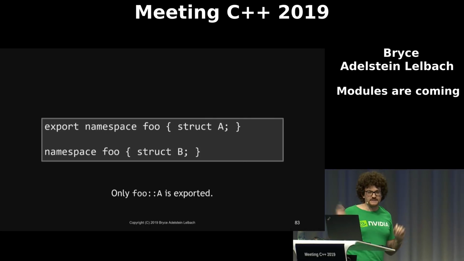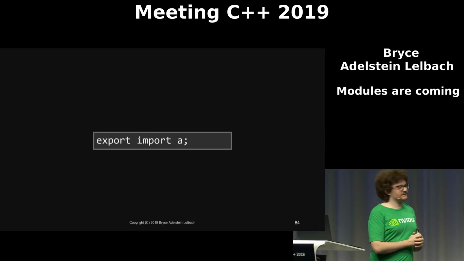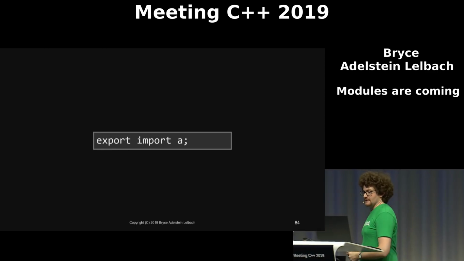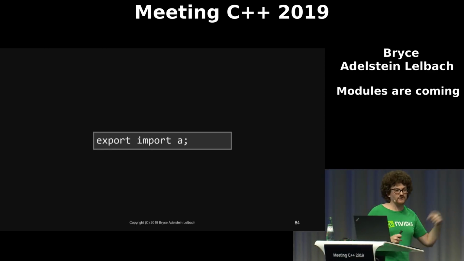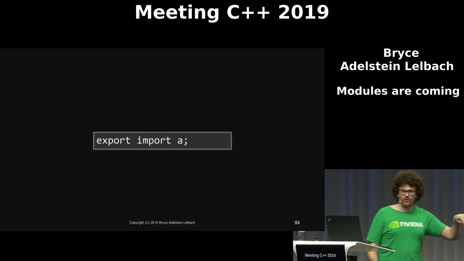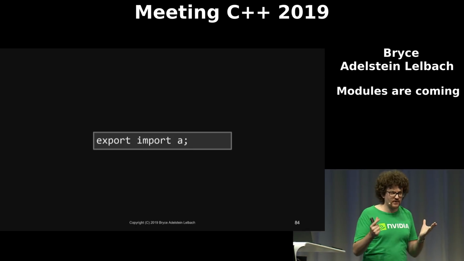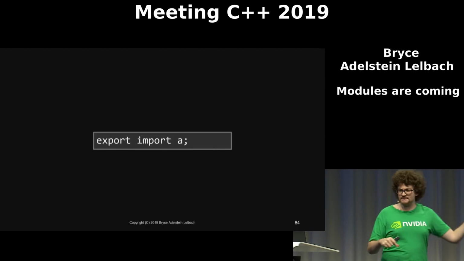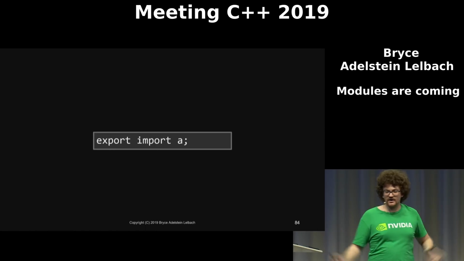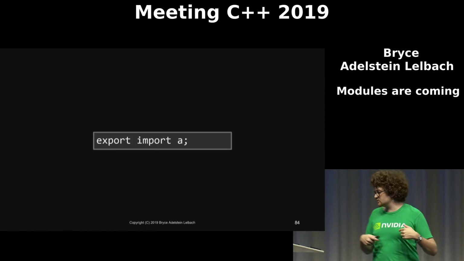And of course, because this is C++, we have this lovely syntax, export import, which is called re-exporting, and it's actually quite useful. So what export import says is, I want to import this thing, and then I want to re-expose it as part of my interface too. So like, I've got some dependency that I need to use, but I also want to expose it out to whoever's going to use me.